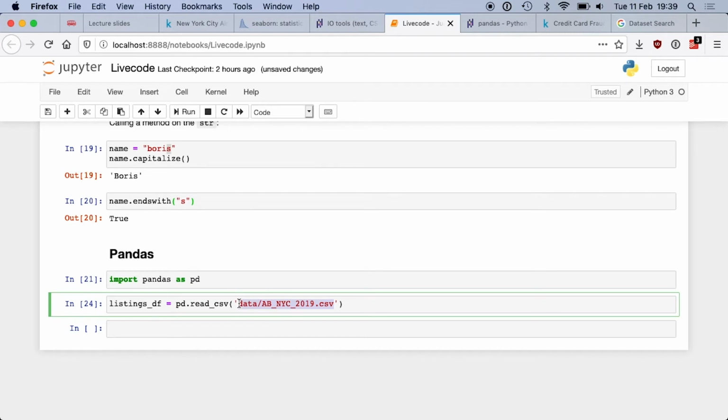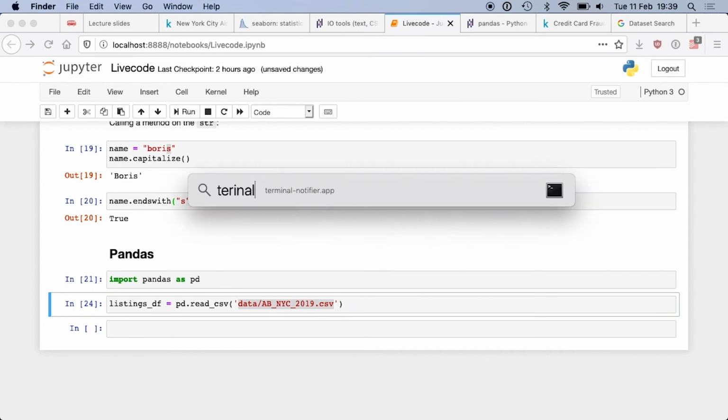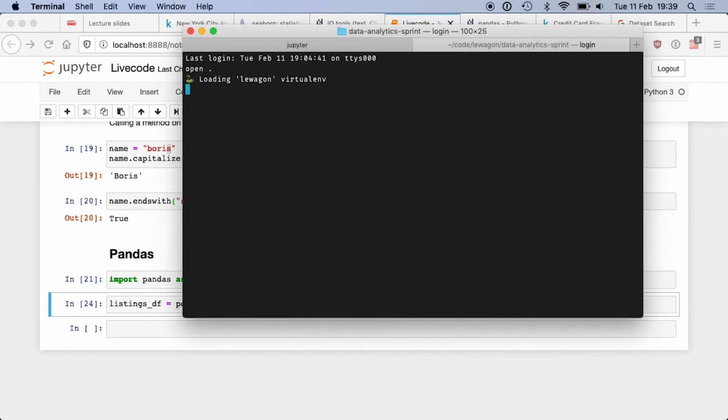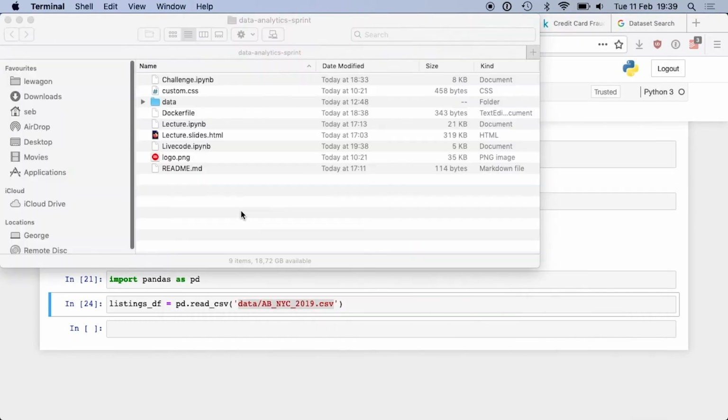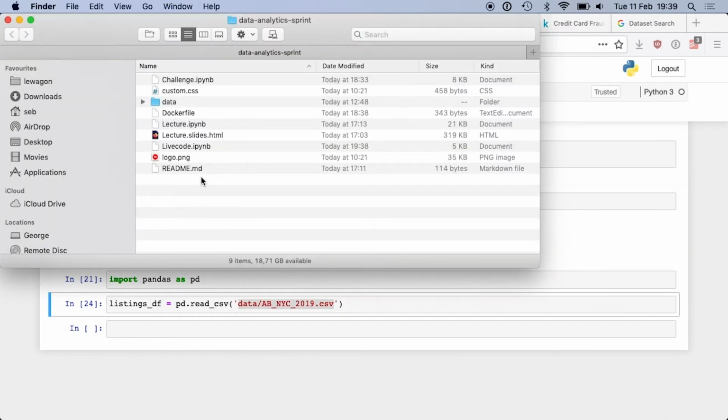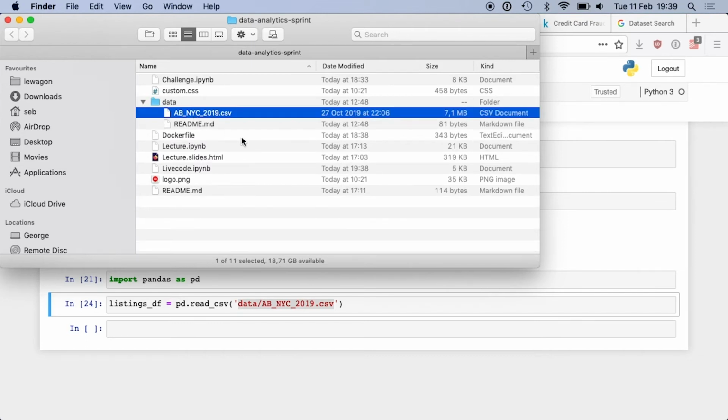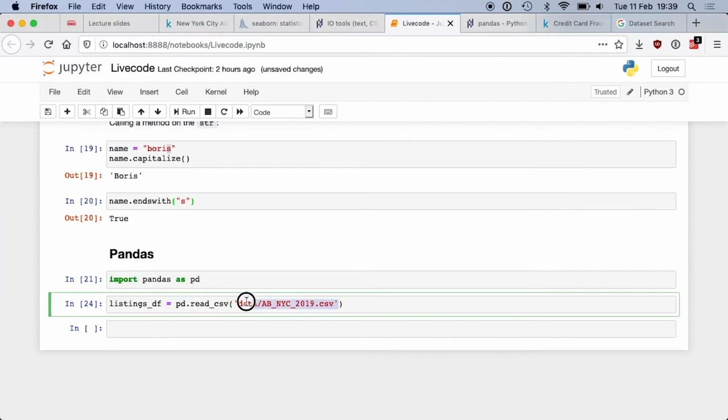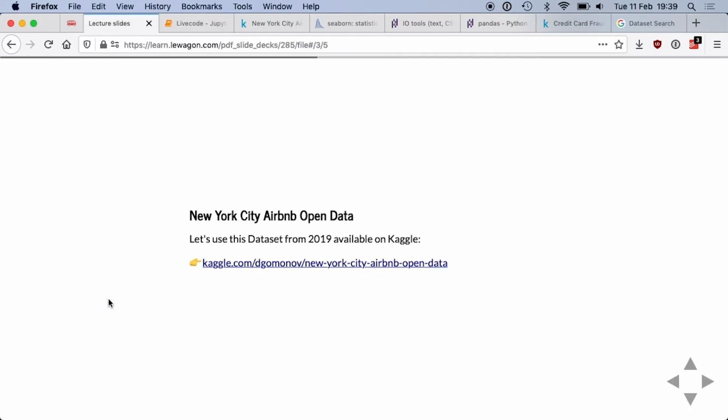It's contained inside a data folder. I can show it to you if you want. So this is the working directory. This is where I work. And I have the data folder which contains the CSV file. That's why in the file path I have data. So I have the listings df, and I'm going to use this variable which contains all the data from the CSV. And I'm going to manipulate this one.